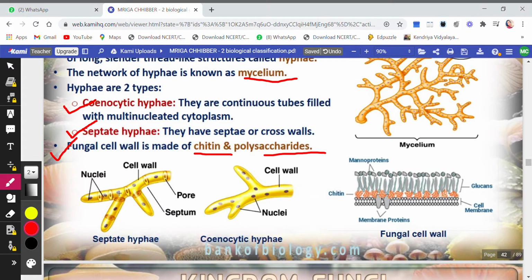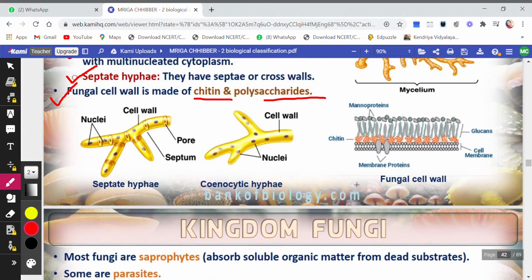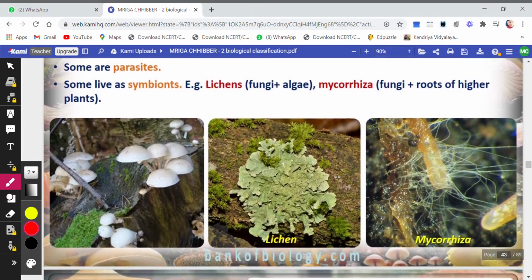So this is called septate hypha, and here no septa are present, so this is coenocytic hypha. The cell wall of fungi is made up of chitin. As you see here, this is the chitinous layer along with some polysaccharides. So this is all about the fungal cell wall and the internal structure.